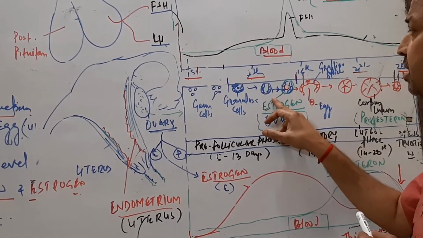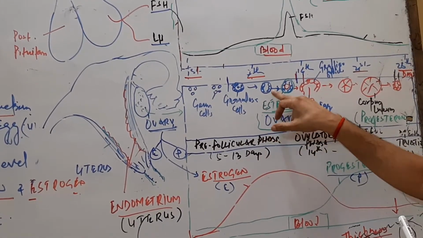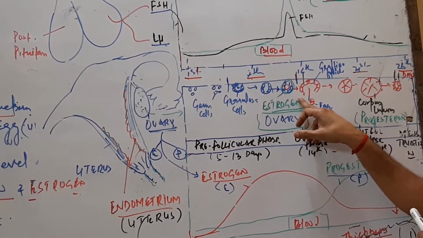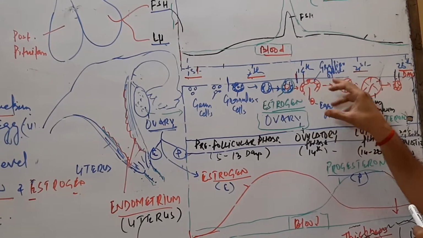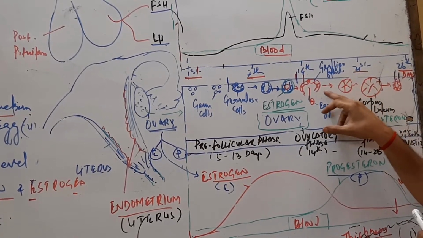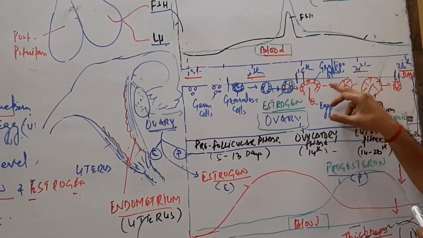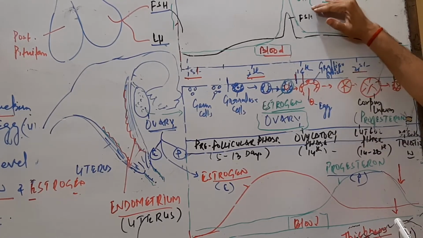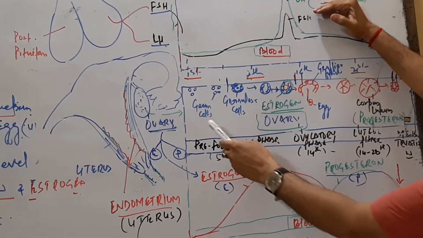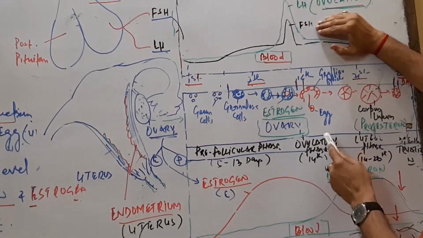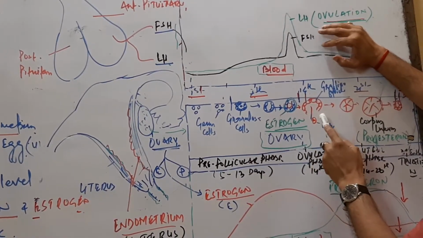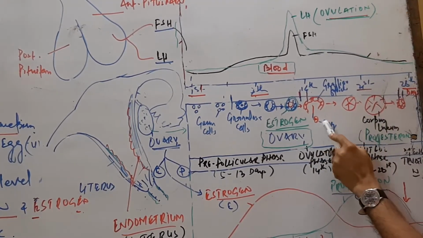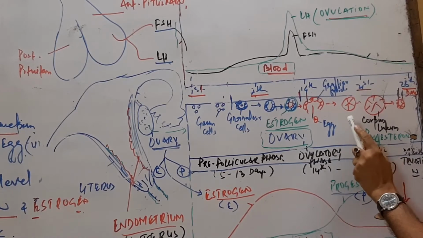These turn into primary follicles containing a primary oocyte, then secondary follicles containing a secondary oocyte, and the mature follicles are called Graafian follicles. The Graafian follicle ruptures at 14 days under the influence of LH, while the follicle forms under the influence of FSH. LH ruptures the Graafian follicle to release the egg or secondary oocyte. This process is called ovulation.